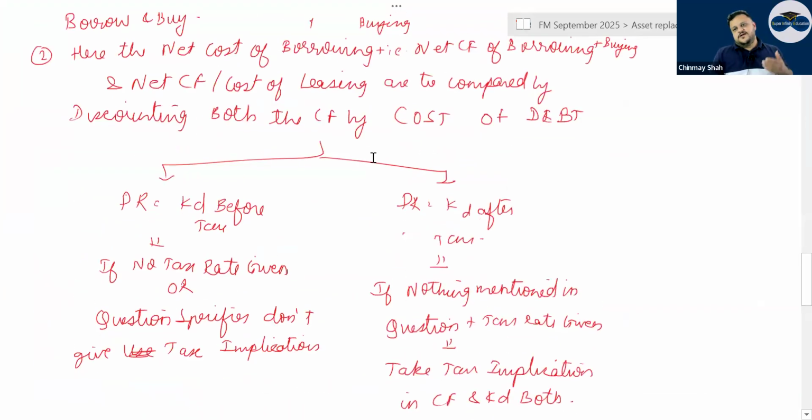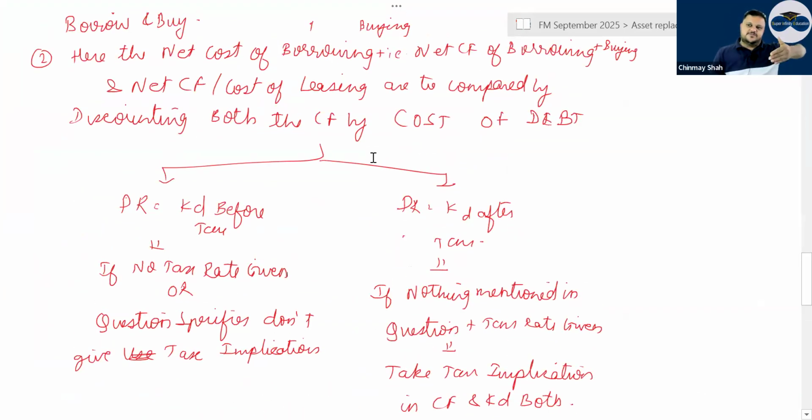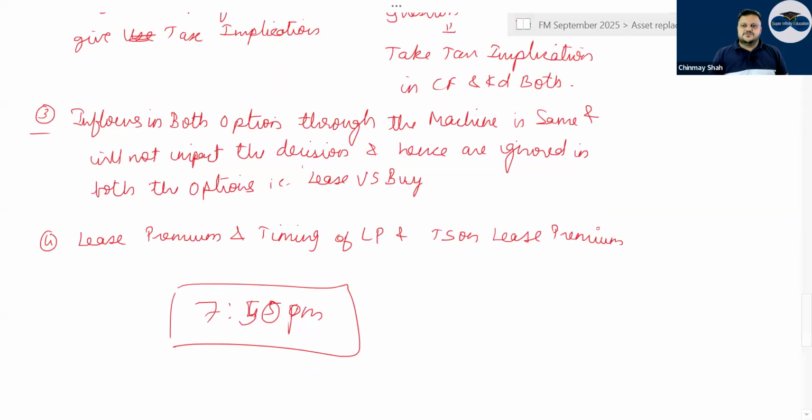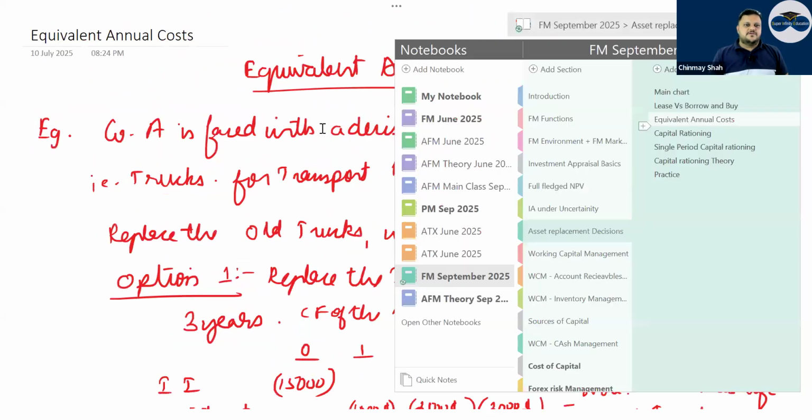Then what do you have to do? Get all the details, the net cash flows or net cost of borrowing. Find the present value of it using KD after tax if tax is given, KD before tax if tax is not given, right? Take the lease premium and tax shield on lease rental, and then take the total of that net cost of leasing and find its present value. Wherever the cost is lower, I will choose that first, or I will prefer borrow and buy over lease. Easy. Then equivalent annual cost.